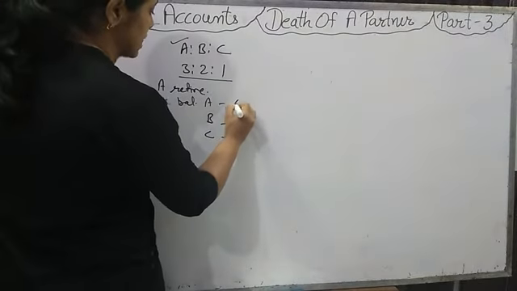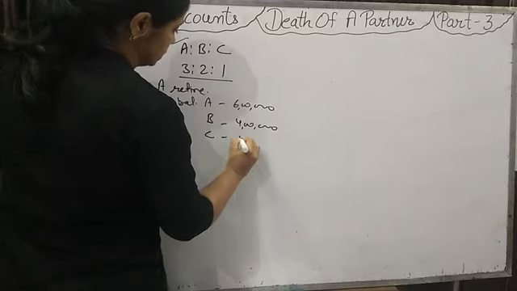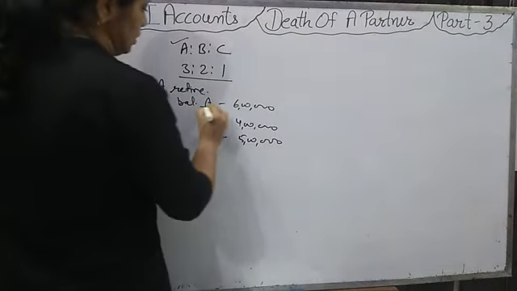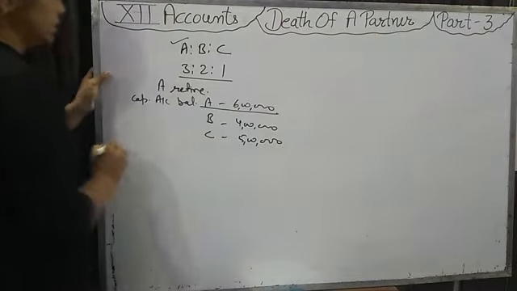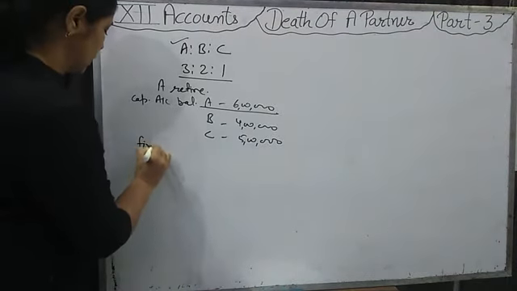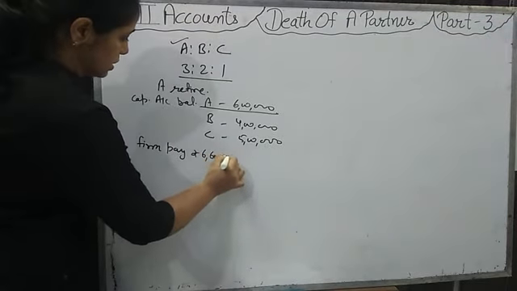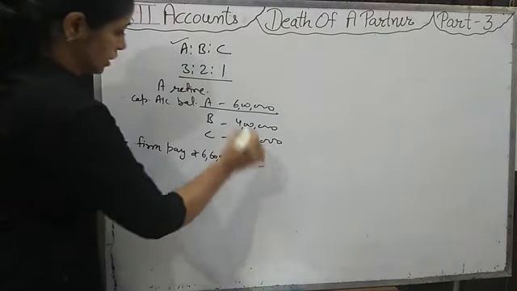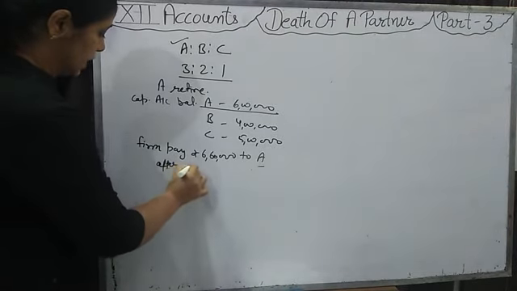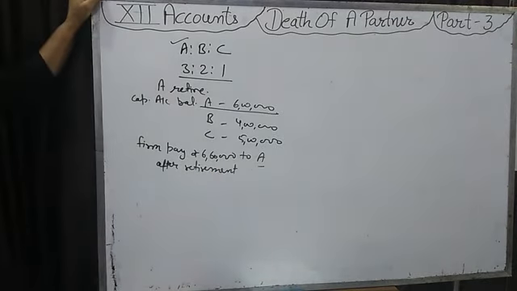For example, it's 6 lakh, 4 lakh, and 5 lakh. And in the question it's given that the firm pays rupees 6,60,000 to A after retirement or death, whichever case may be.